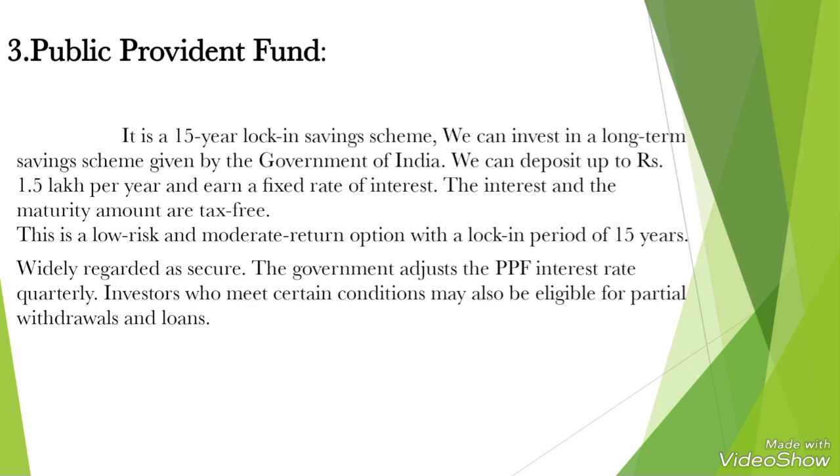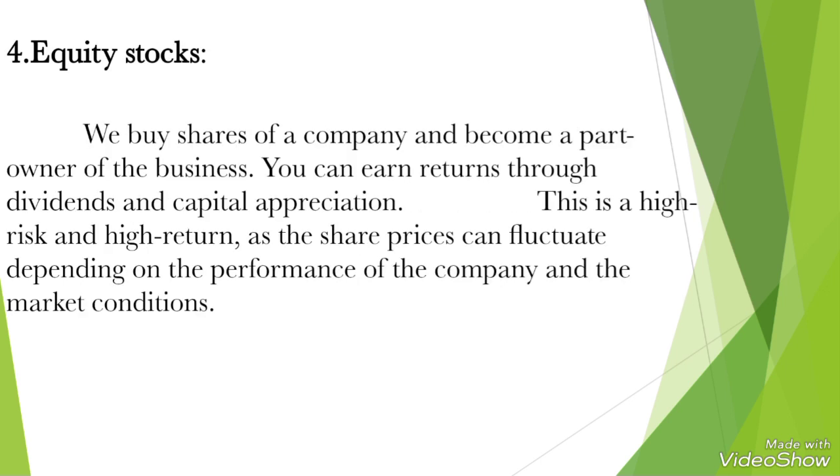We will get high returns, medium returns, or a fixed rate of returns according to the period of time, and the government will provide our interest quarterly. It means in a year they will provide our interest 4 times. This is very useful for a person in an emergency case, as they can withdraw their money or also take a loan.